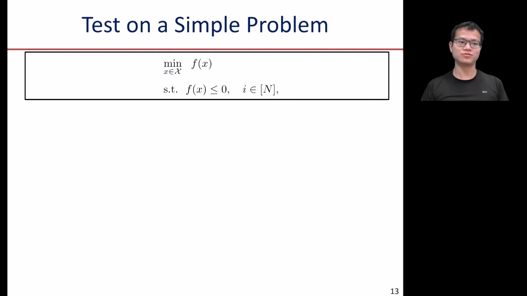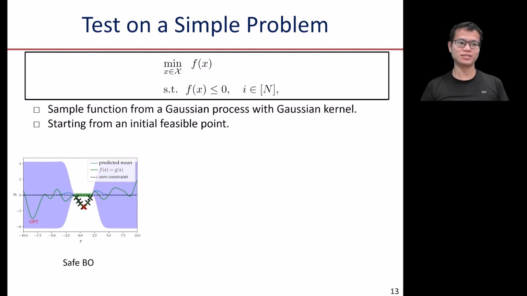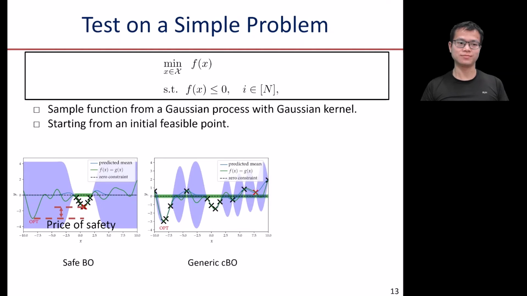So before I show you the application on a real system, let me first give you some results on a simple problem. We sample functions from a Gaussian process with a Gaussian kernel and try to solve this minimization problem, subject to that we do not sample points with positive F. We start from an initial feasible point, and this is a typical result of CFBO. So we notice that CFBO fails to identify the global optimum and is restricted inside a local region. So it has to pay the price of safety.